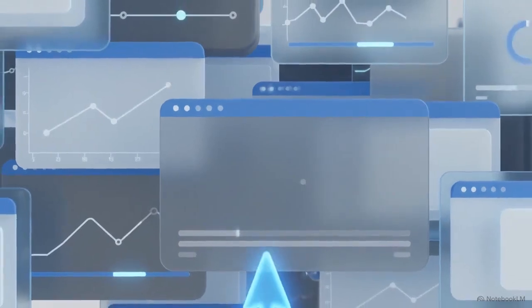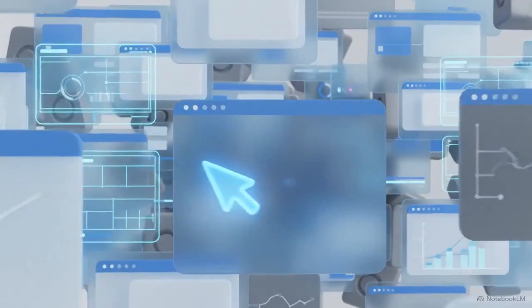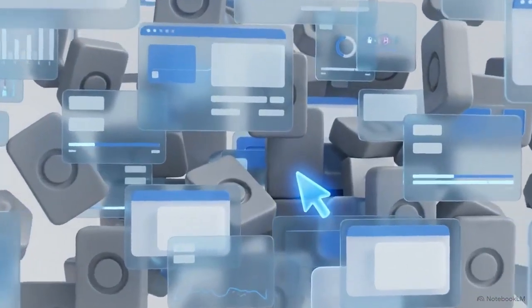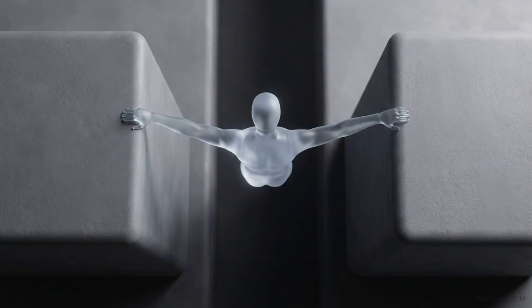We go to work expecting a streamlined digital experience. Instead, we spend the day navigating a fragmented landscape of disconnected applications. Because these software tools are built as isolated silos, they rarely share information automatically. This forces the human user to act as a bridge between them.